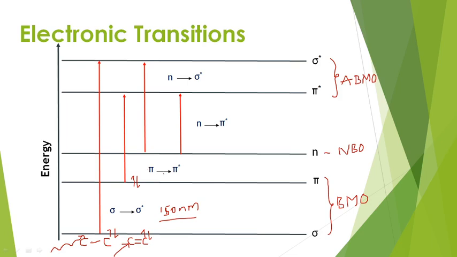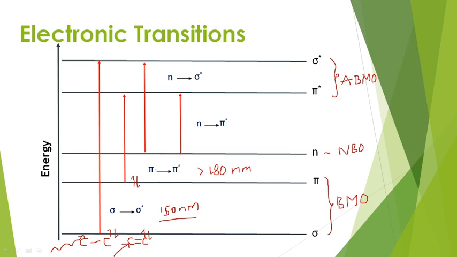Generally, these transitions can be observed at greater than 180 nanometers, almost 200 nanometer of course. That means these transitions are strong or intense transitions. They can be observed in the UV region.